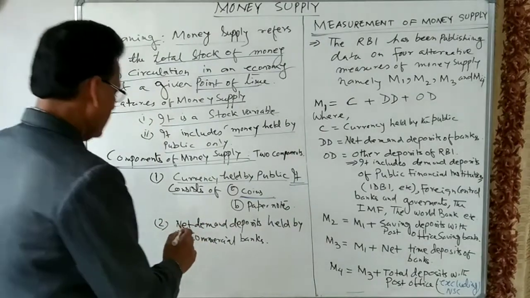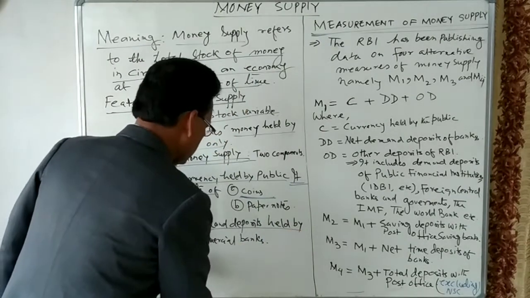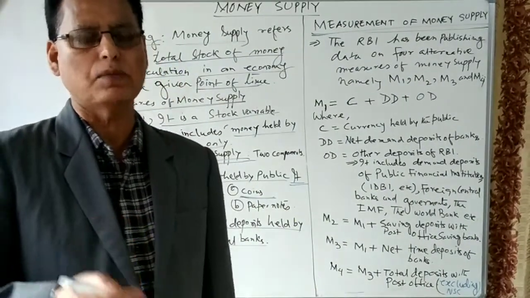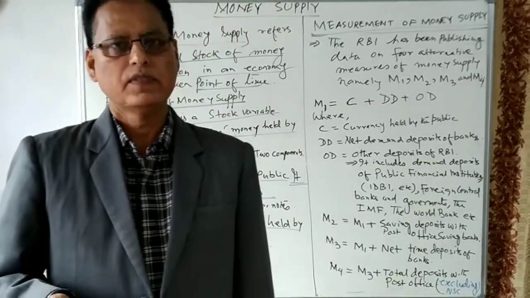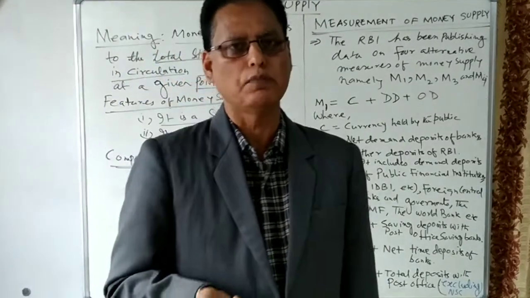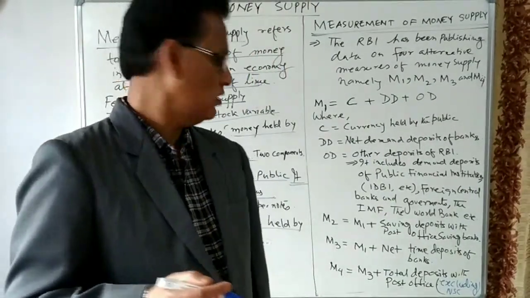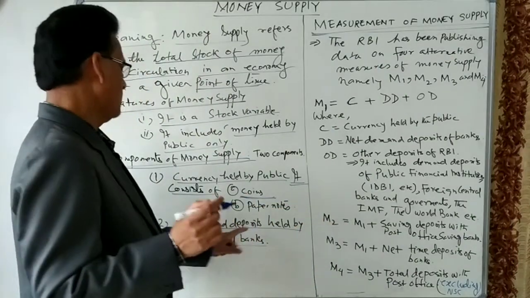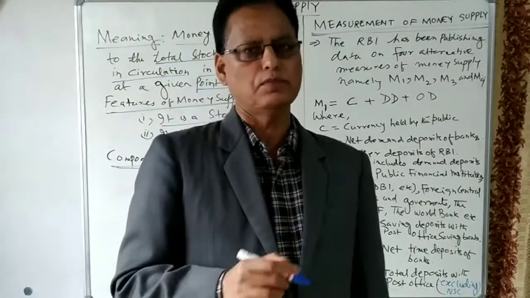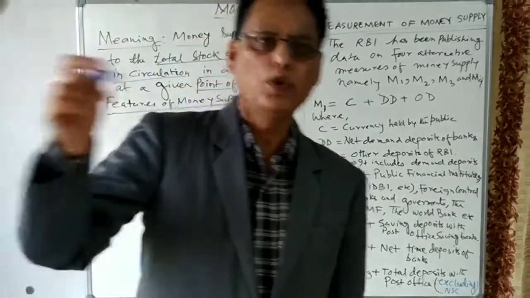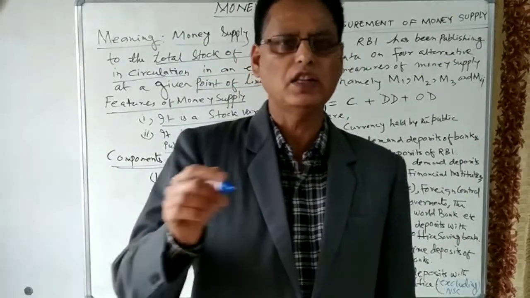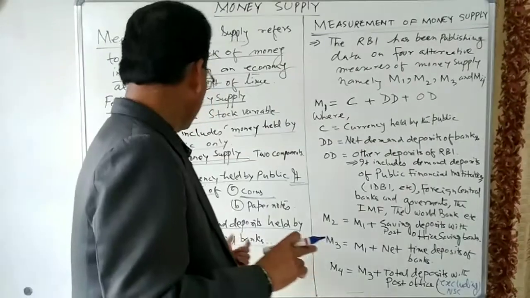The second component is net demand deposits held by the commercial banks. Commercial banks, you know, accept various types of deposits, such as, let us say, a current account can be opened in the bank, then a savings deposit account can be opened, or different other accounts can be opened in the bank. Here we have to concentrate only on the demand deposit. Demand deposits are the deposits which can be withdrawn at any time with the help of a cheque or with withdrawal slips.